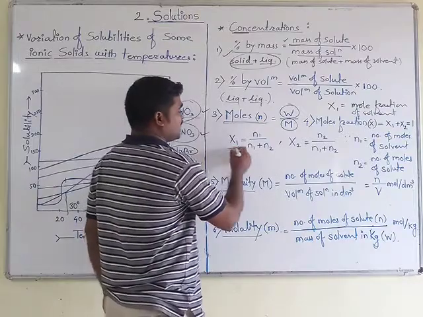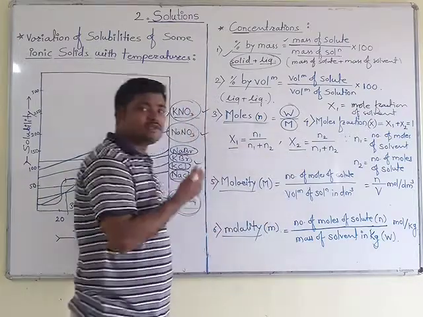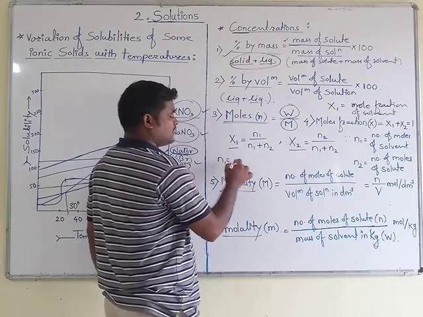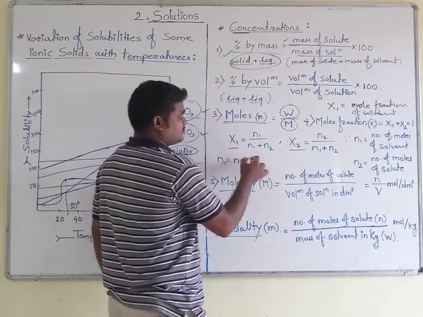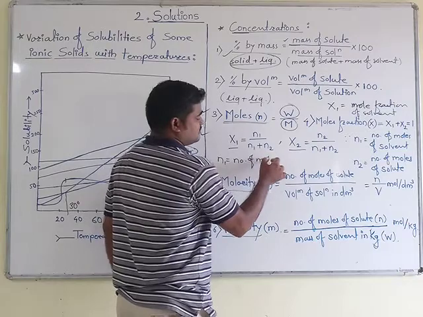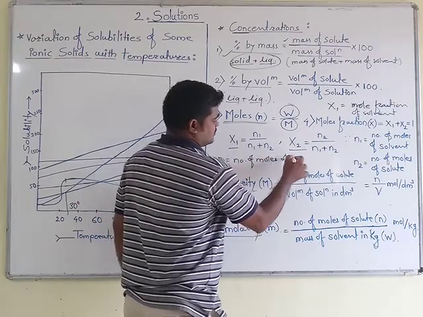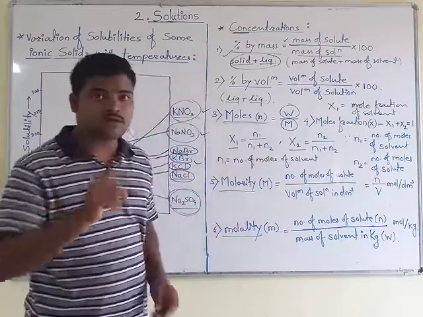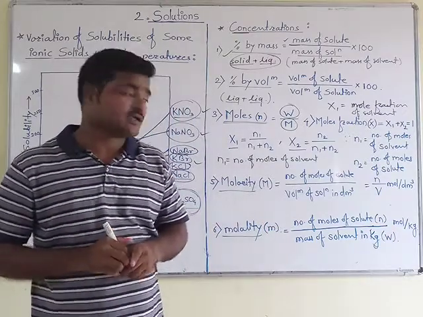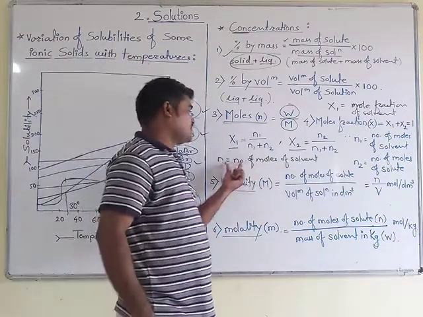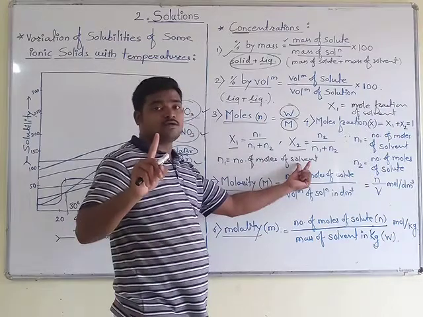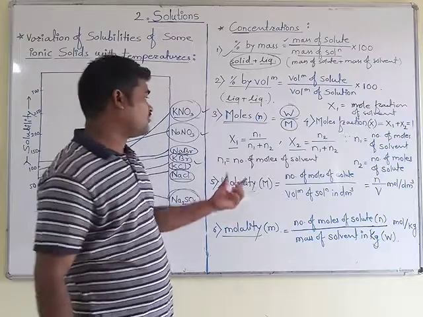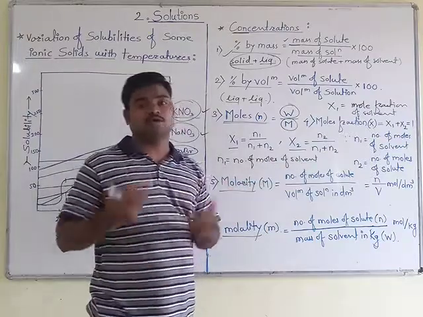Okay, so like that I will explain these formulas. For component 1, I have assumed N1 as the number of moles of solvent, and N2 becomes the number of moles of solute.